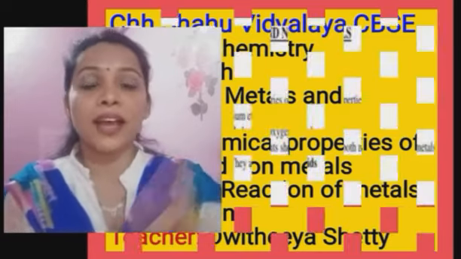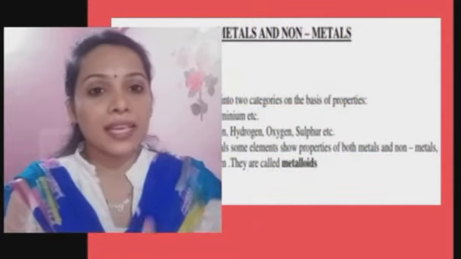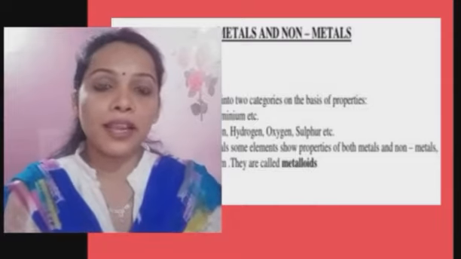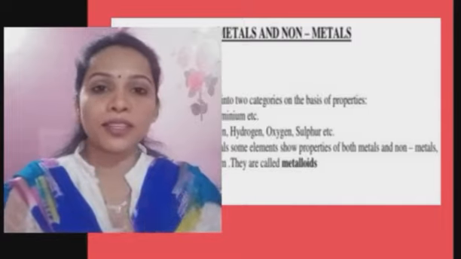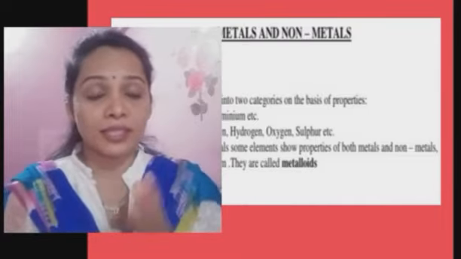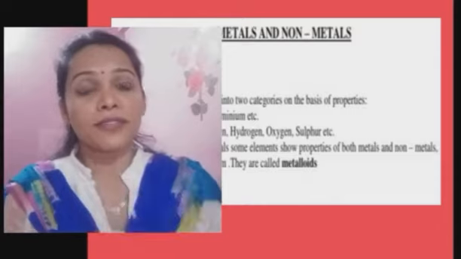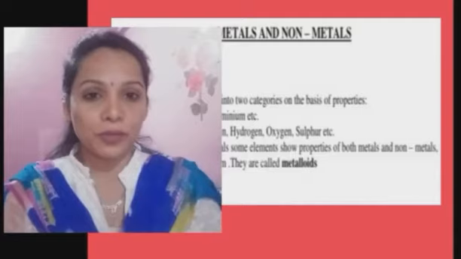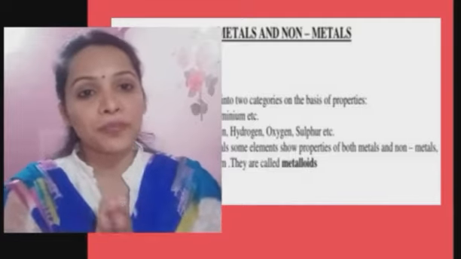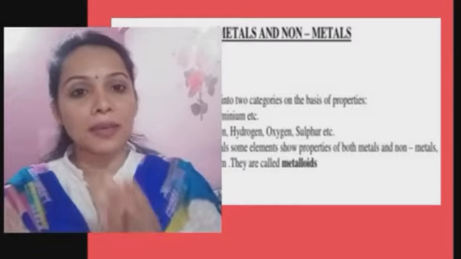You know that we have 118 elements which have been discovered up till now. And these elements can be further subdivided into metals, non-metals and metalloids. This particular thing has also been discussed in your 8th standard chapter, isn't it? That is metals and non-metals. And also we have discussed in your 9th standard under Is Matter Around Us. So pure substances are classified into elements and compounds, and further elements can be classified into metals, non-metals and metalloids.